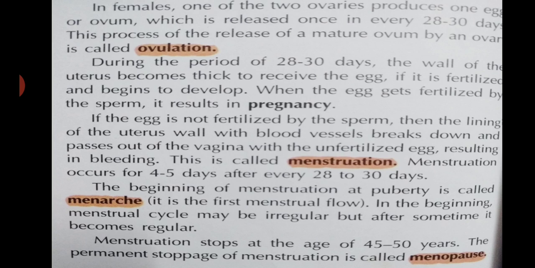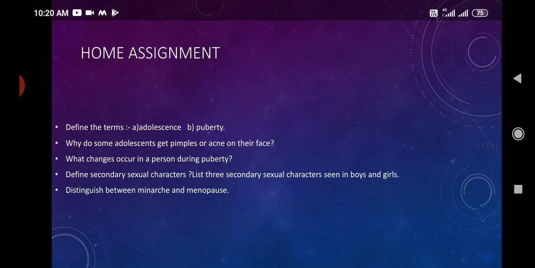It is the first menstrual flow, and in the beginning the menstrual cycle may be irregular, but after some time it becomes regular. And menstruation stops at the age of 45 to 50 years. The permanent stoppage of menstruation is called menopause, and after menopause a woman is not able to give birth to babies. So there is a home assignment for you.